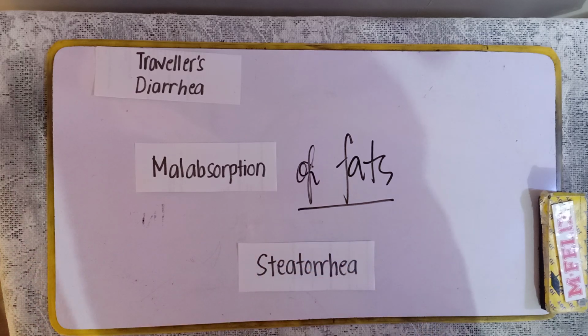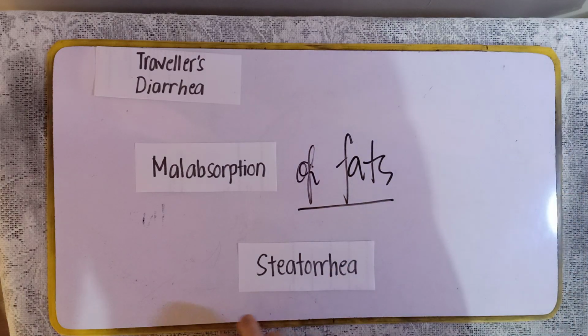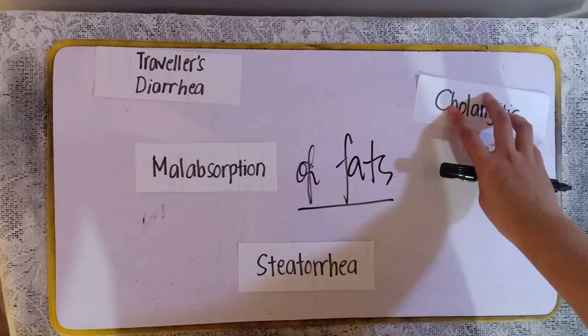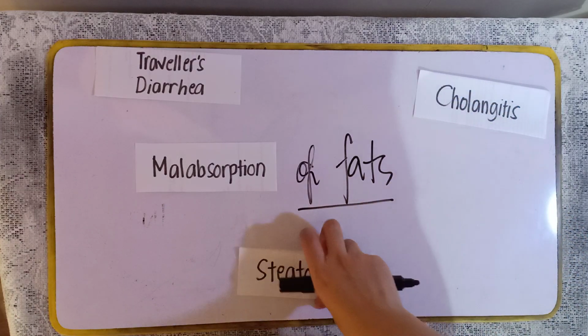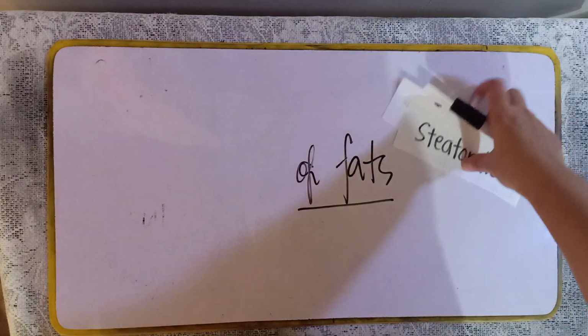Okay? Steatorrhea. Now, aside from this giardiasis, okay, the Giardia lamblia is also capable of causing inflammation of the gallbladder, also known as cholangitis. Okay? Now, we move on with the laboratory diagnosis of this one.